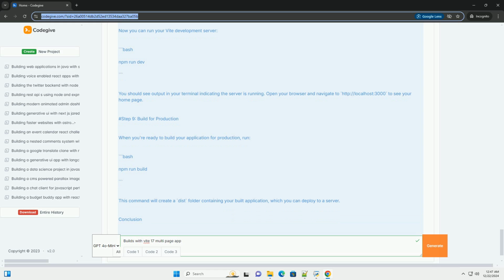about.html: doctype html, html lang equals en, head, meta charset equals UTF-8, meta name equals viewport content equals width equals device-width, initial-scale equals 1.0, title About Page, /title, /head, body, h1 About Us /h1, p This is the about page /p, a href equals index.html Go to Home Page /a, script type equals module src equals /src/about.js /script, /body, /html.